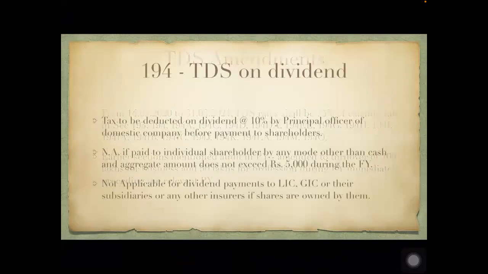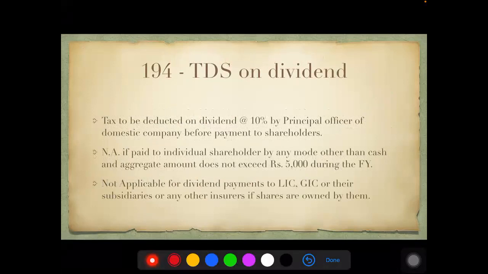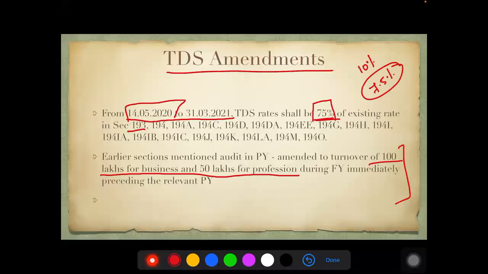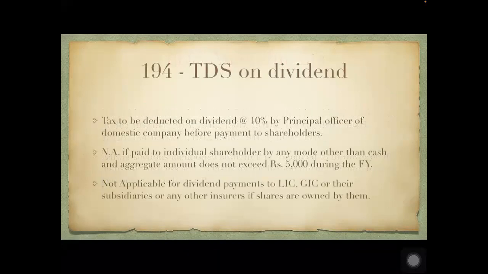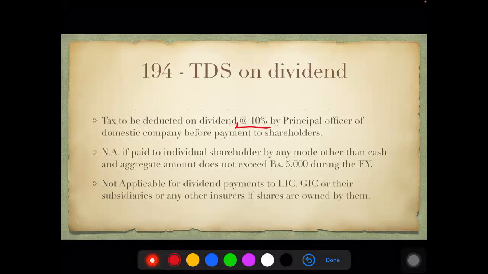As I said, a new section on dividend, 194, has now come. So here the company will have to deduct tax at 10%. Please remember, I'm only talking about the broad rate. The 75% on 194 will apply. This is applicable for all the sections that we will see, except I think 194N here. So I'm only going to talk about the base rate. Do apply the 75% based on the date criteria.